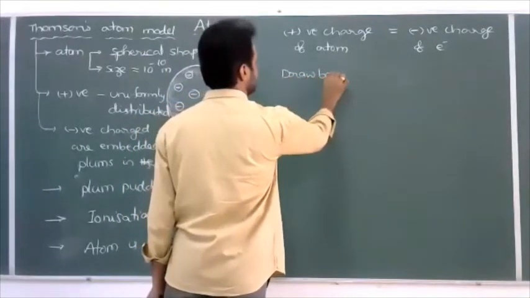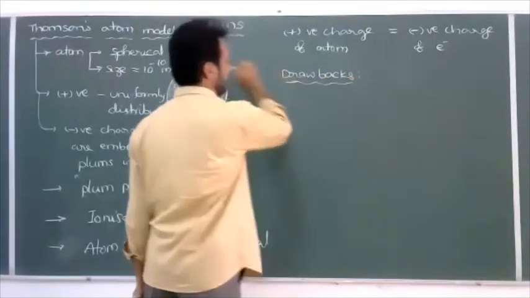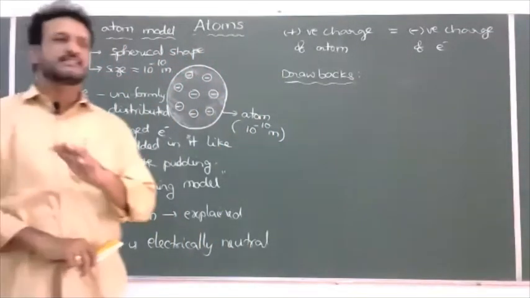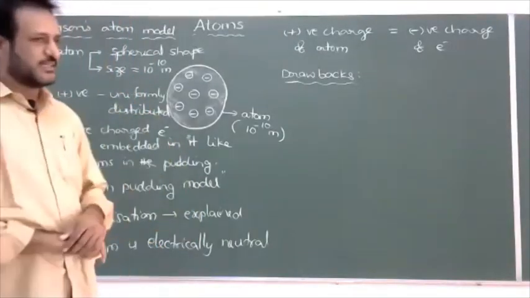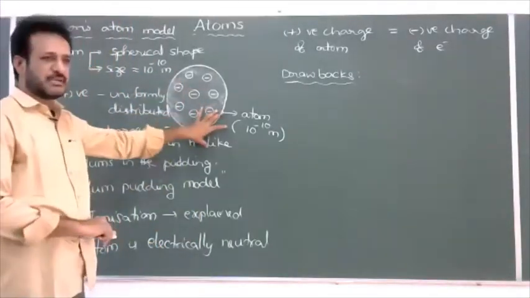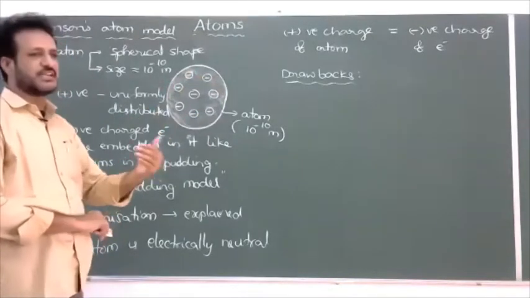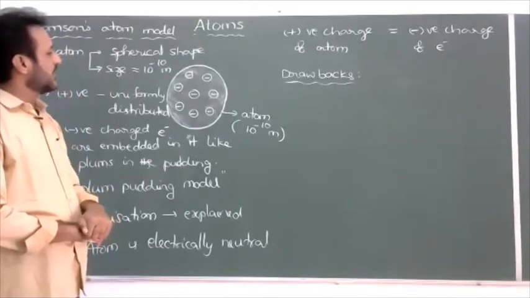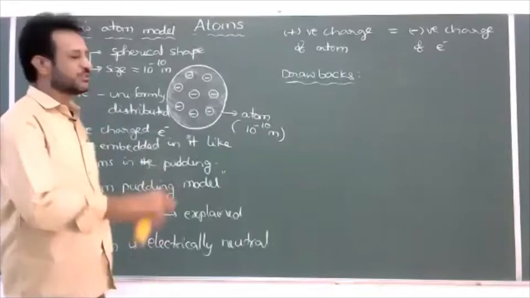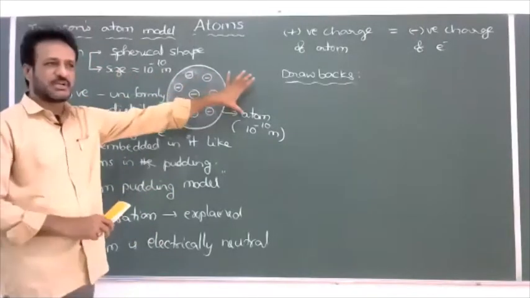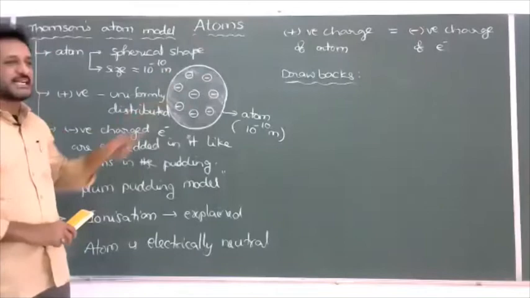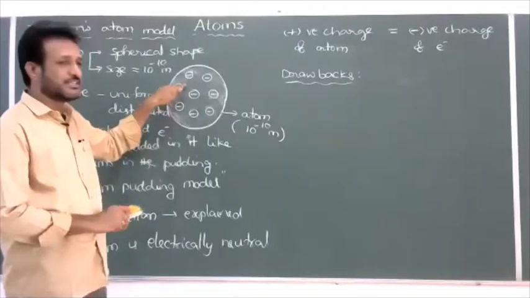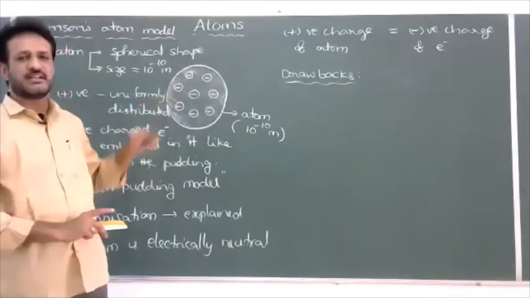What are the drawbacks of the Thomson model? Major drawback: he could not explain the spectral lines of the hydrogen atom and also other atoms. How the spectral lines are produced by different elements like hydrogen and others was not explained by the Thomson model. Second drawback: whenever alpha particles are sent through an atom, different alpha particles are scattered with different angles. Some of the particles move in a straight path, some are scattered with small angles, and some are scattered with large angles.